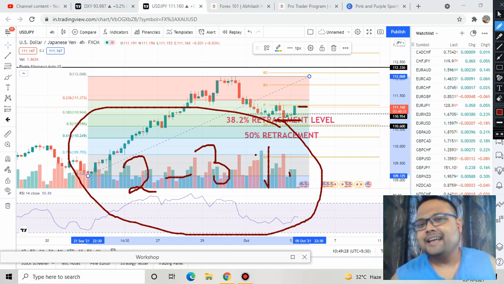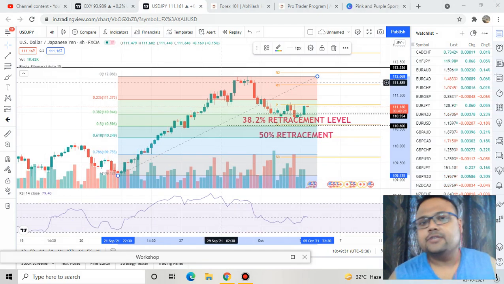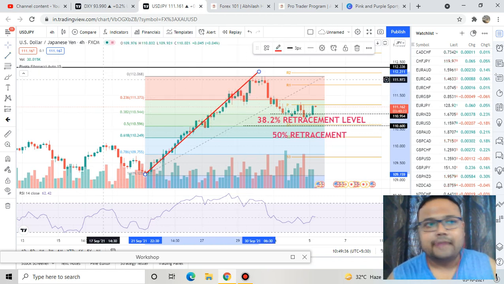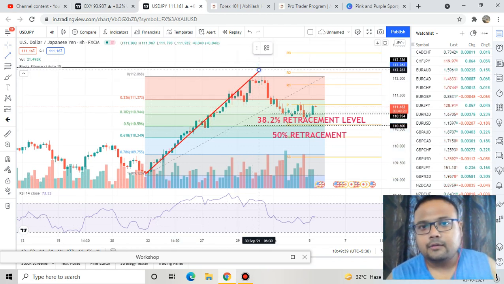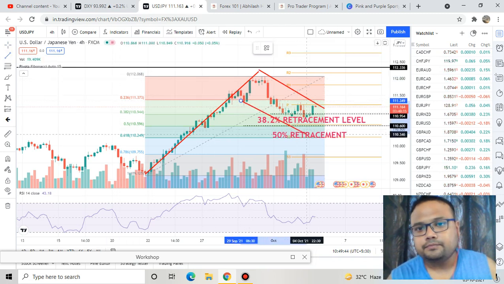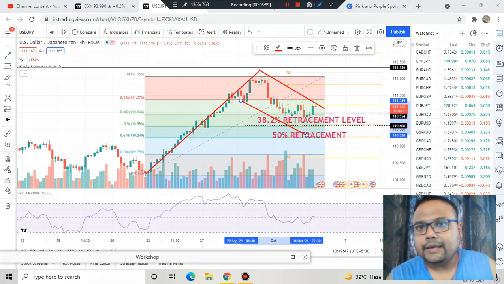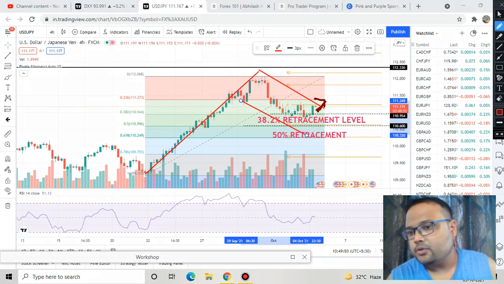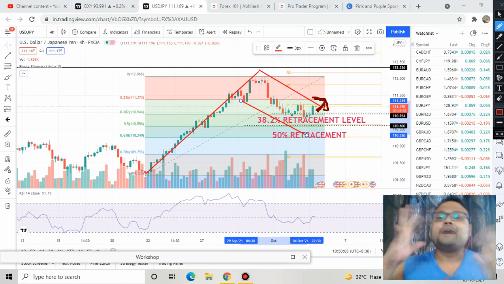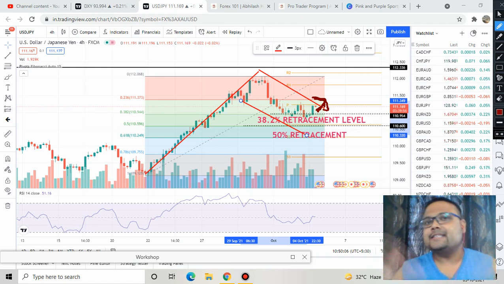It's your choice. The next trading strategy you can follow for USD JPY is a bullish flag like this. You can draw a bullish flag like this, and when the market crosses the line at the top, you can enter the trade again. Then we can consider that yes, after a retracement, after taking rest for a while, the market is on the uprun again. So that also can be your next trading opportunity.